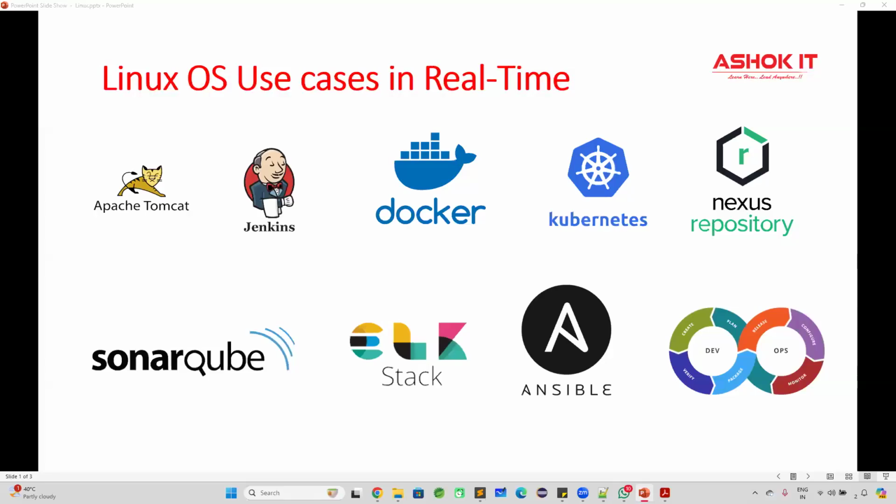Just believe him, guys. In every organization, people will use Linux operating system only to set up their infrastructure, to set up their projects, deployment, and all that stuff. Nobody will use Windows operating system in the real time. Windows is just for personal purpose. In the company level, people are going to use Linux operating system.